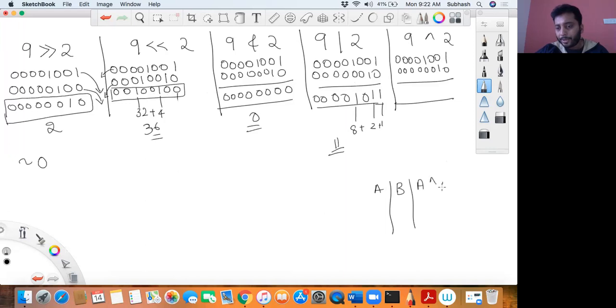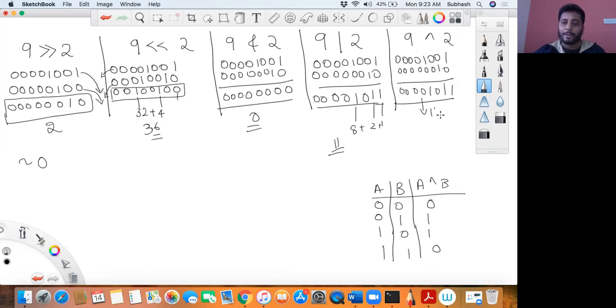Okay, A XOR B. So 0 0, 0 1, 1 0 and 1 1, correct? For 0 0 the output is 0, for 1 1 the output is 0, and the remaining 0 1 and 1 0 become 1. So 1 0 gives 1, and 0 1 gives 1, and 0 0 gives 0. Okay, I think even this will give you 11. All right, this is how you work with bitwise operators, and we have our final operator, tilde of 0.